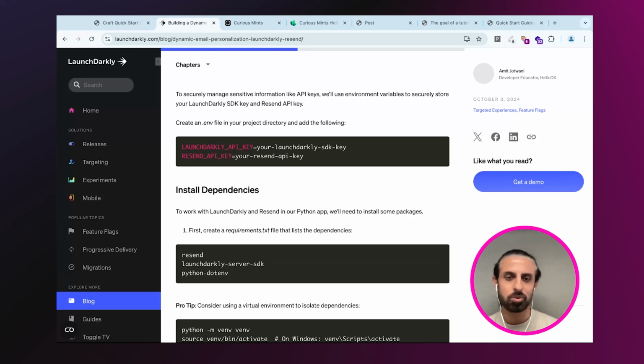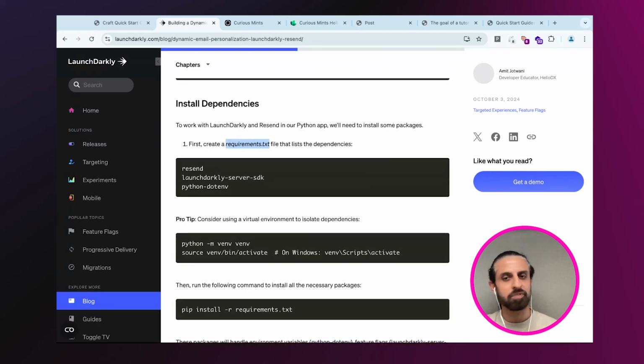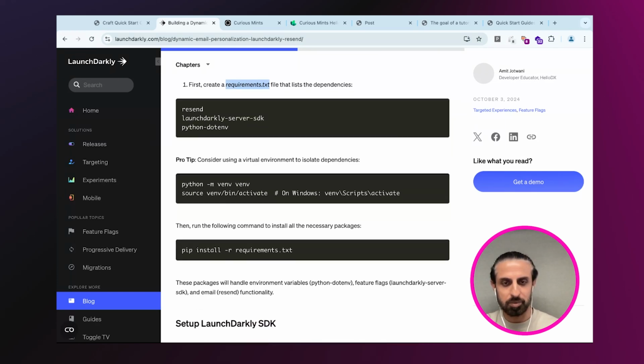So again, trying to do this in a best practice sort of way, you create a requirements.txt file, which is a standard Python way of installing dependencies. So I try to find opportunities as much as possible to use the best practices way as much as I can. I'm sure I'm doing things not completely in a standard way, but I try to do this as much as I can.